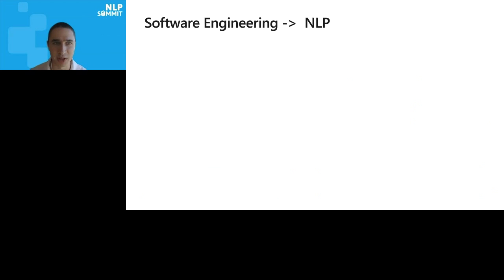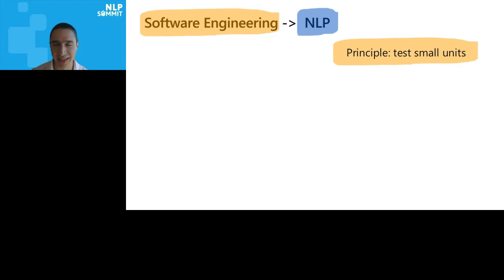So I have a little color scheme here. Orange is software engineering, blue is NLP, and I'm just going to enunciate a few principles, not all that we use, but a few principles into how we frame them for NLP. So here's a principle from software engineering: test small units. And if you think about it, that's the opposite of what we do right now. We have this huge test set, and we treat models as big black boxes, and we have to, basically. You can't go around testing individual functions as you can in software engineering. But we think you still want to test small units. We just changed the definition of what the units are.